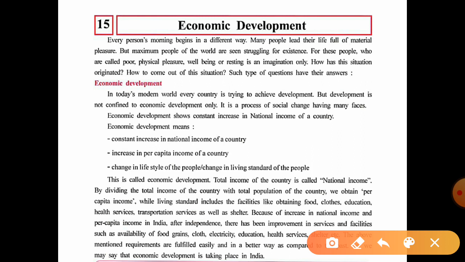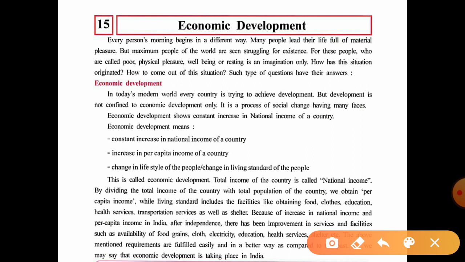The second one is an increase in the per capita income of a country. Even if the national income is increasing, if the population is increasing by a larger percentage, that has an adverse effect.